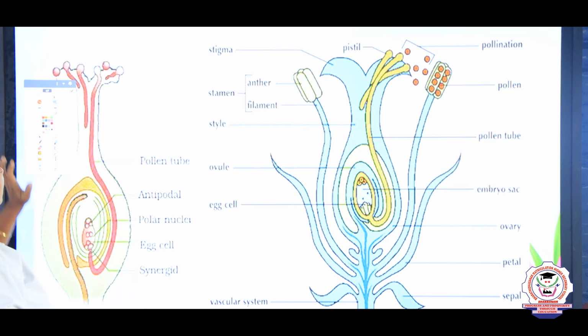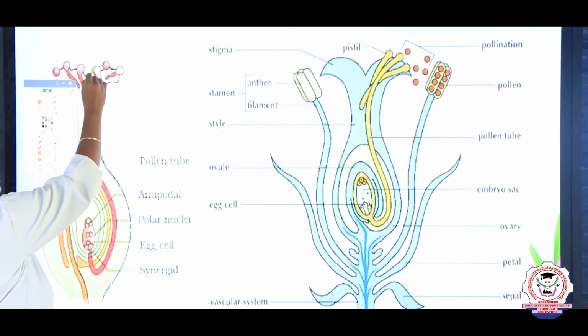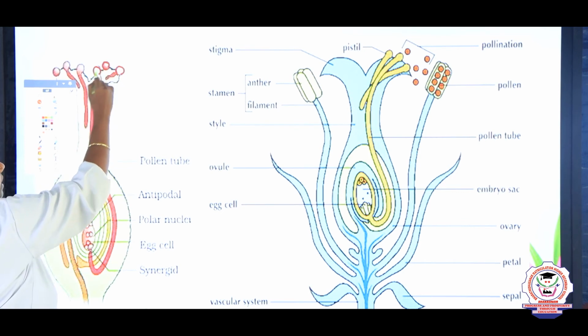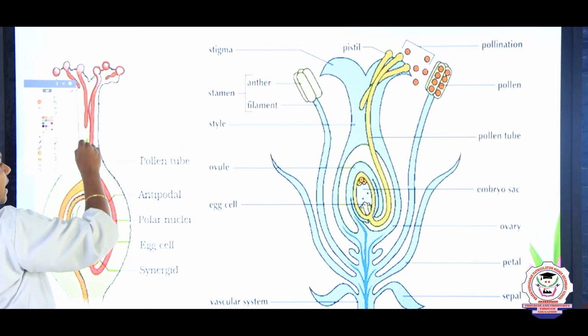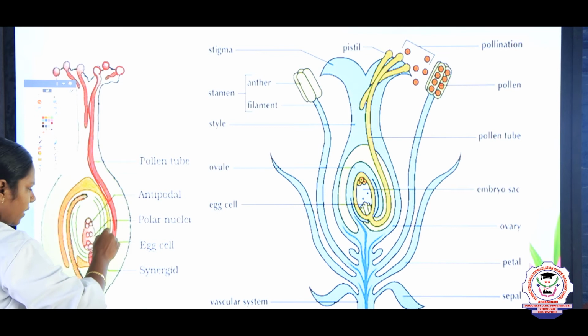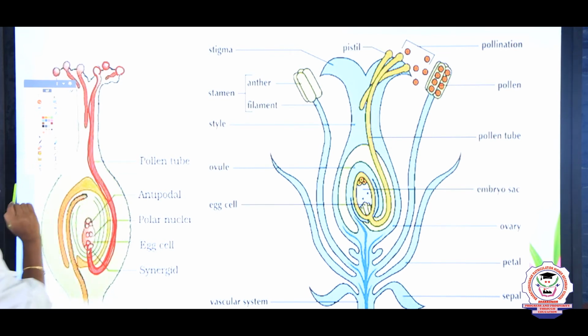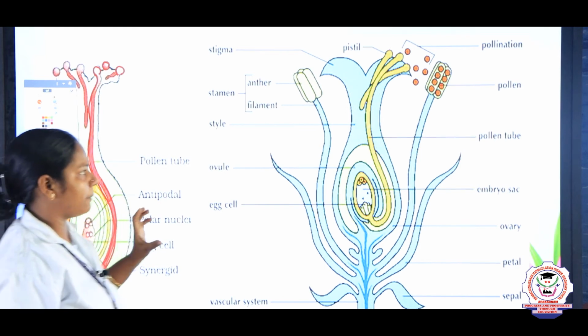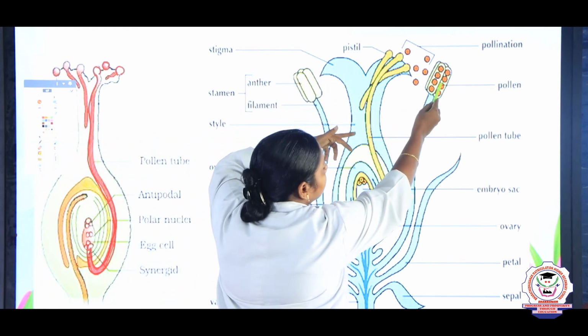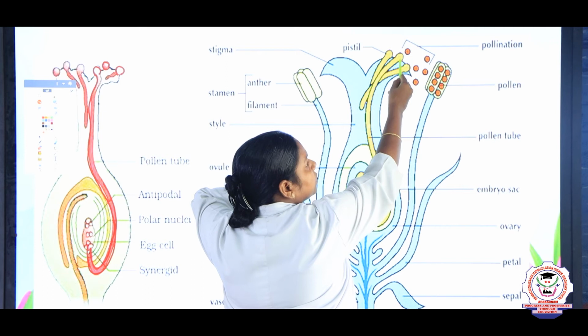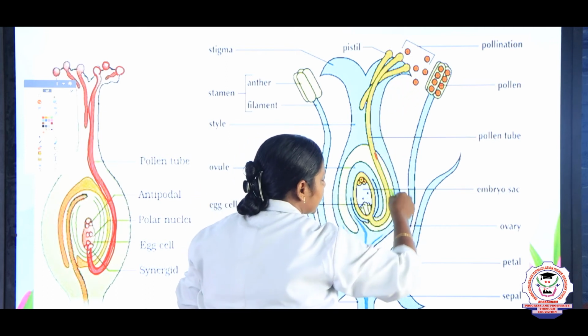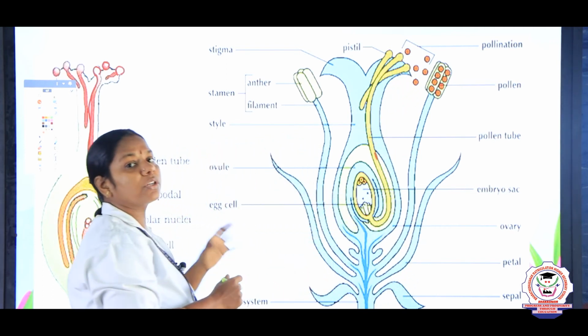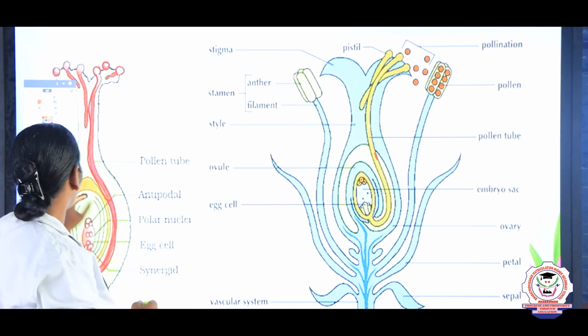And now we are going to see about the fertilization. I told you that many pollen grains reach the surface, children, but only one grows very fast and reaches the ovule. The pollen grains from the anther are transferred to the stigma and they reach the ovule. And now what are all the events taking place? We can see now.